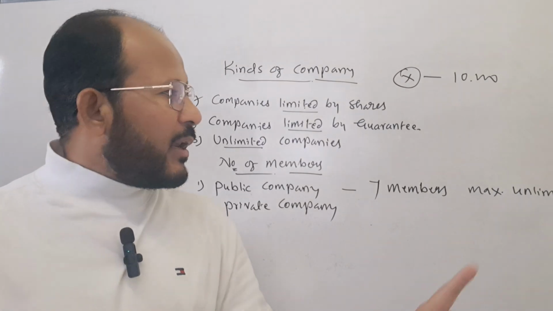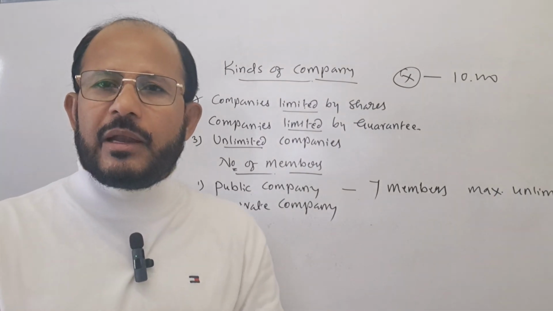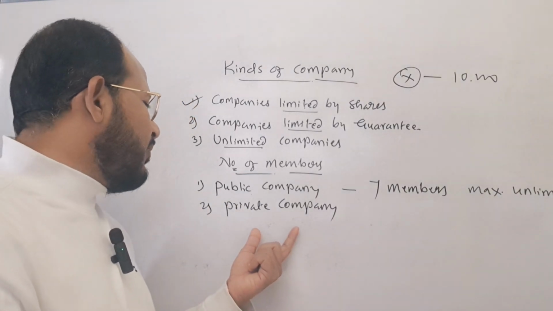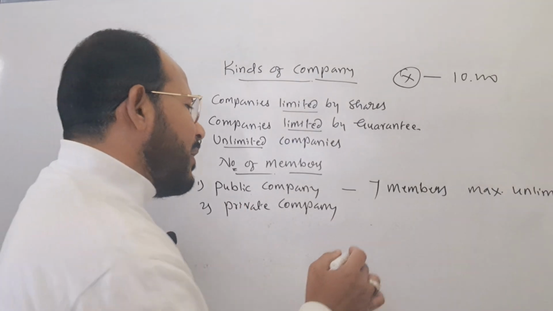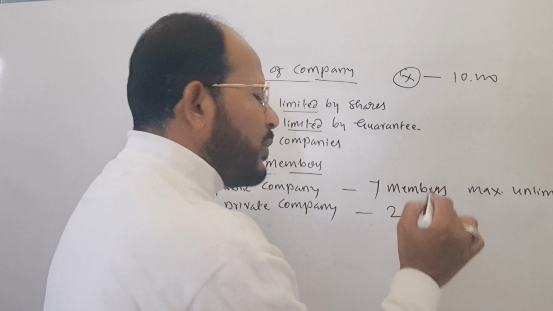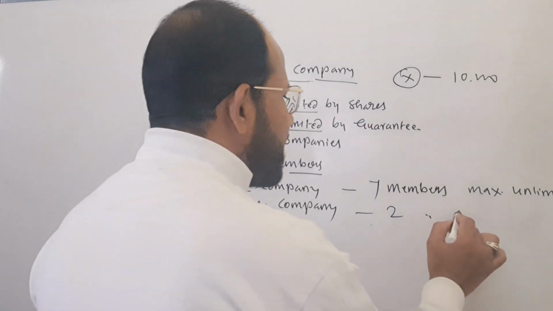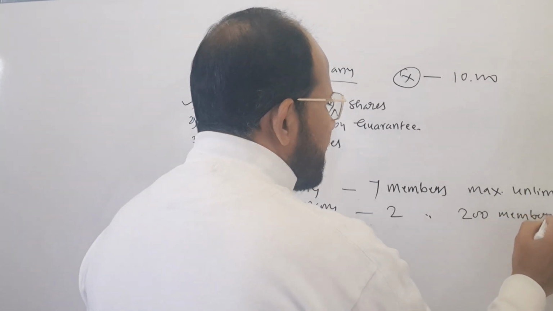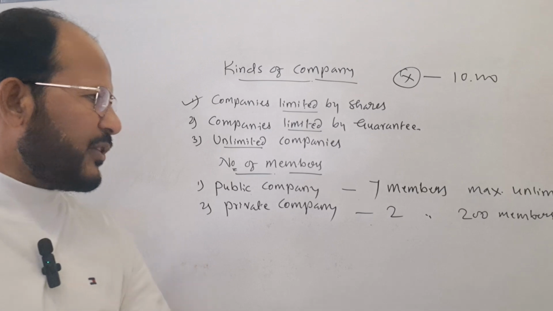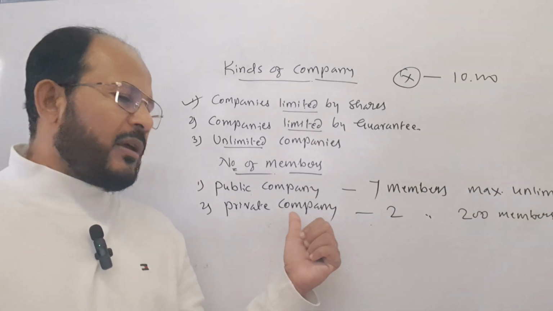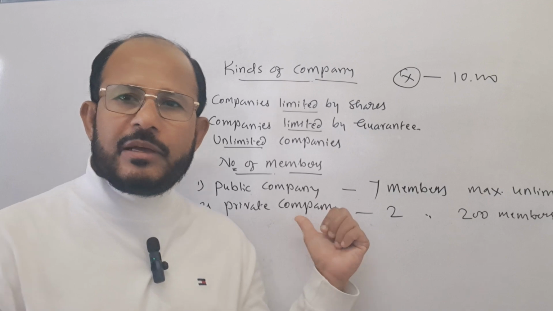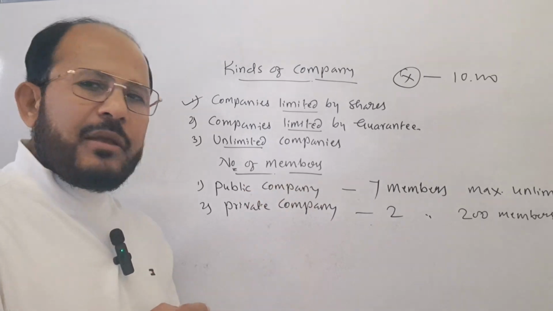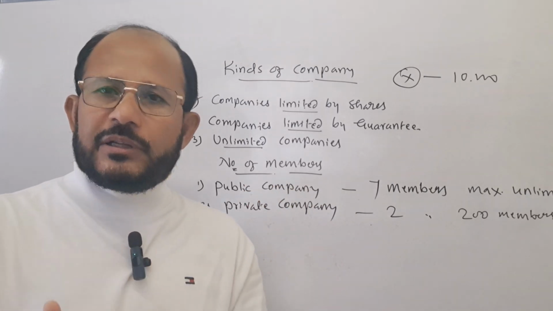That is the reason huge amount of capital can easily be collected from the public by the company by issuing shares. Next one is in case of a private company, the minimum number of members required is 2. The maximum is fixed here: 200 members. Since the maximum number is fixed, a huge amount of capital cannot be collected by the private companies.